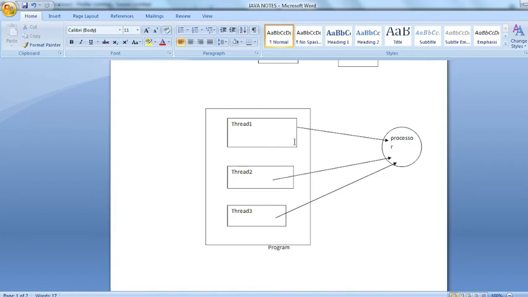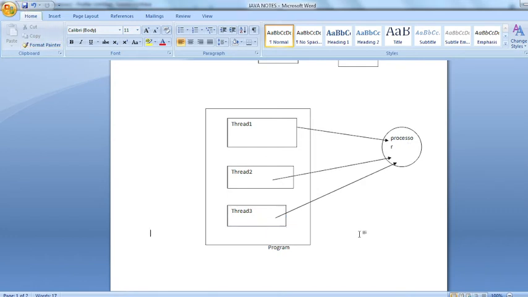So if you have divided the same program into multiple threads, then all the threads will have equal probability to get the processor. So one time thread 1 may get the processor, another time thread 2, and another time thread 3. That means if we need to execute the part of thread 1, then this one will get the processor, remaining 2 threads will wait. For example, if we need to execute the code written inside thread 3, then this part of the program will be executed.